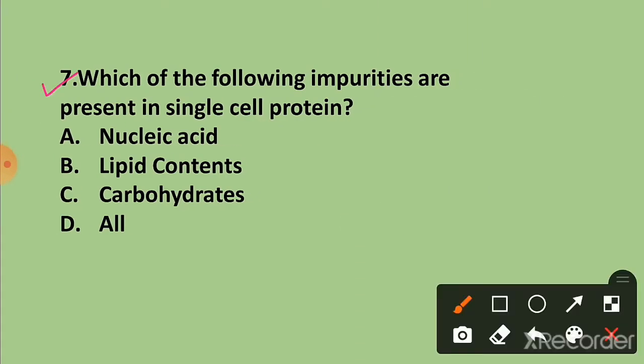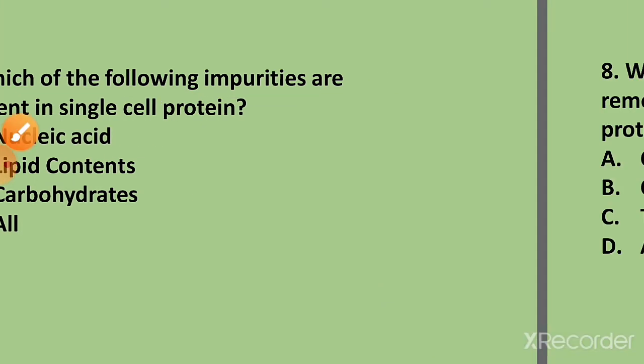Question 7. Which of the following impurities are present in single cell protein? The correct answer is option D, all. Nucleic acid, lipid and carbohydrates are the impurities present in single cell proteins.